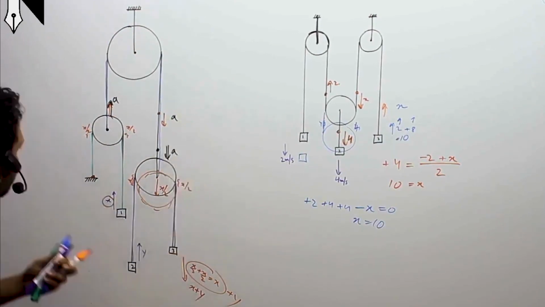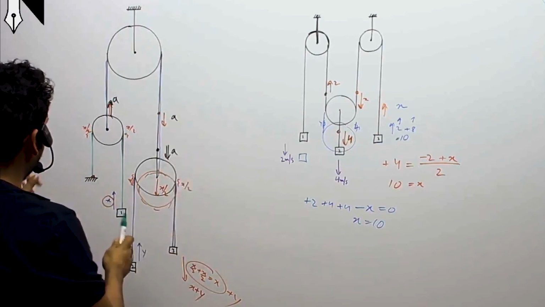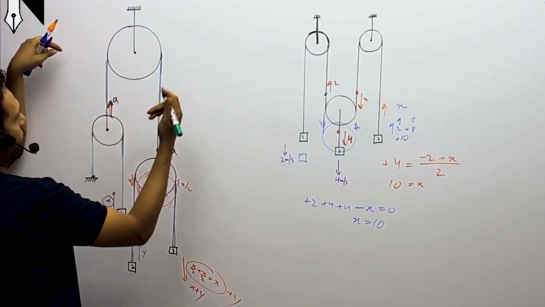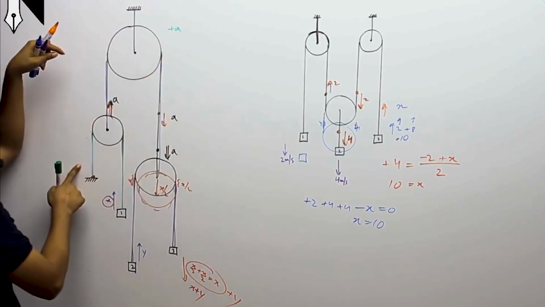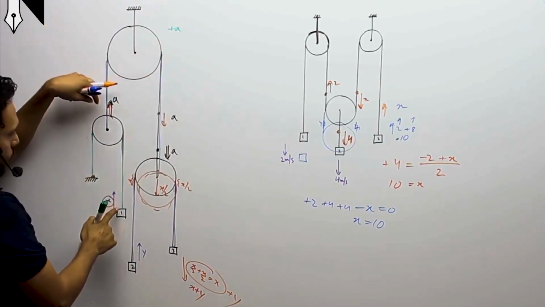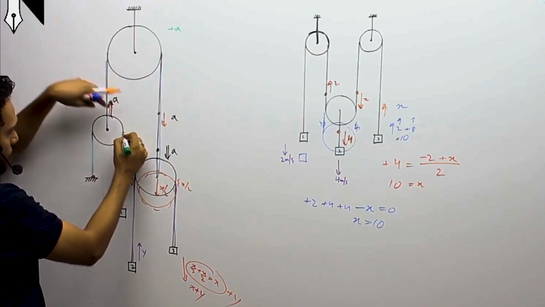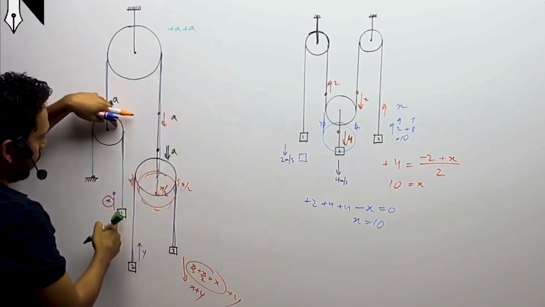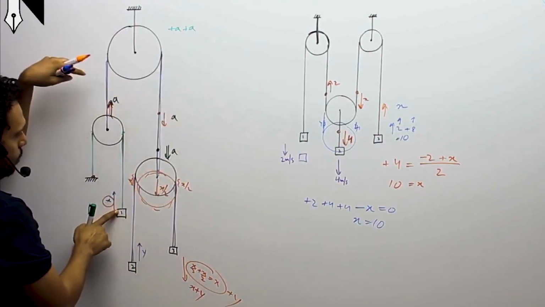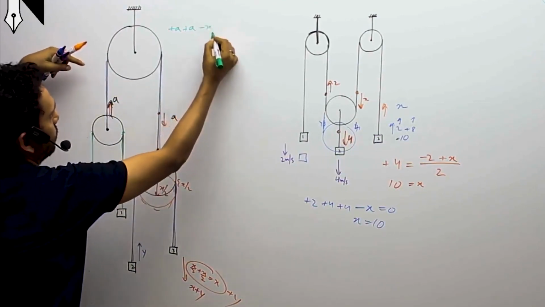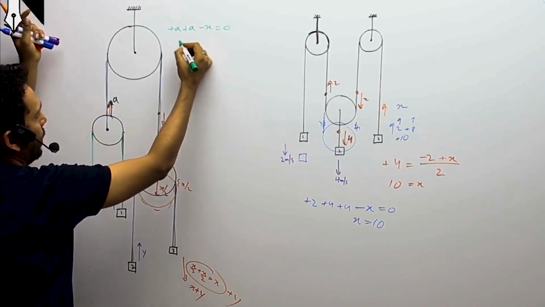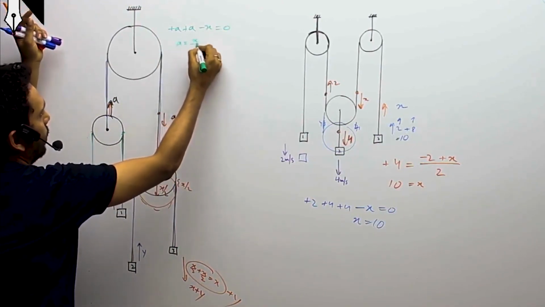So first the green string. This pulley has gone up by A, so this section has increased by A, so plus A for the green string. Similarly over here, since the pulley has gone up, this section length has increased by A, but it has decreased by X. This part has gone up by X, so minus X is equal to 0. So total increase decrease is equal to 0, so we get A is equal to X by 2.